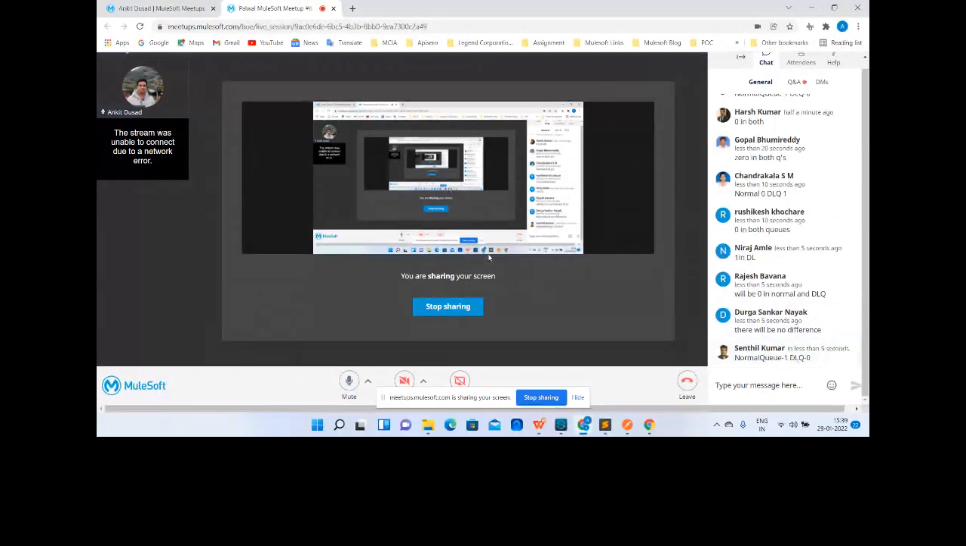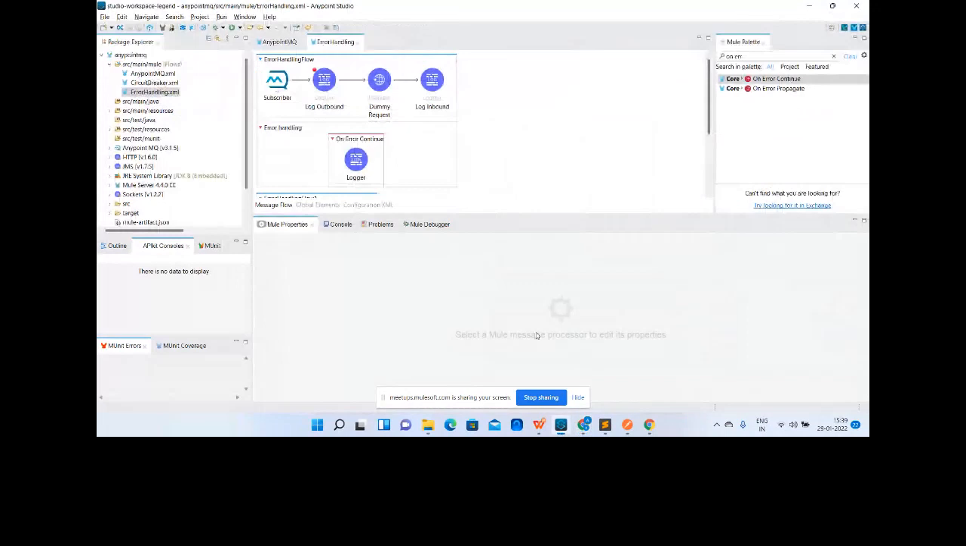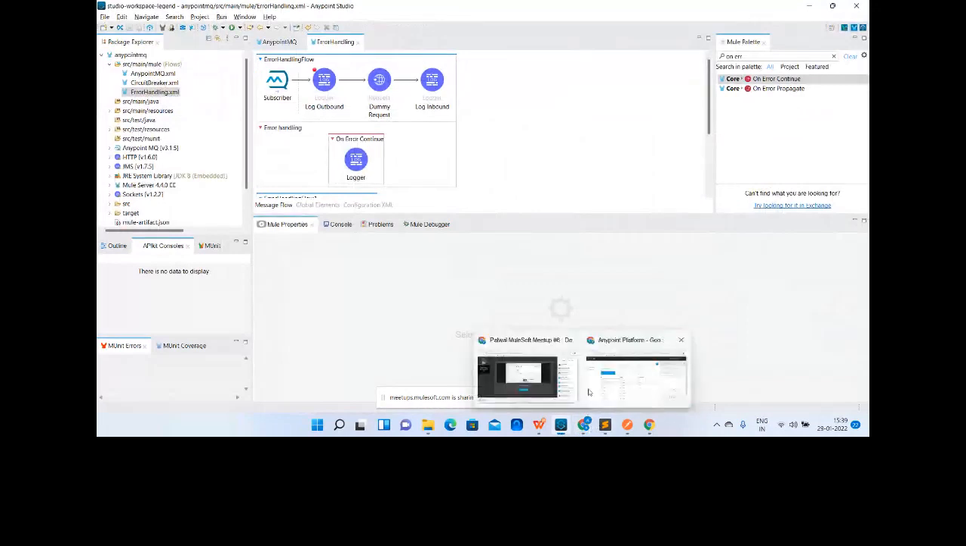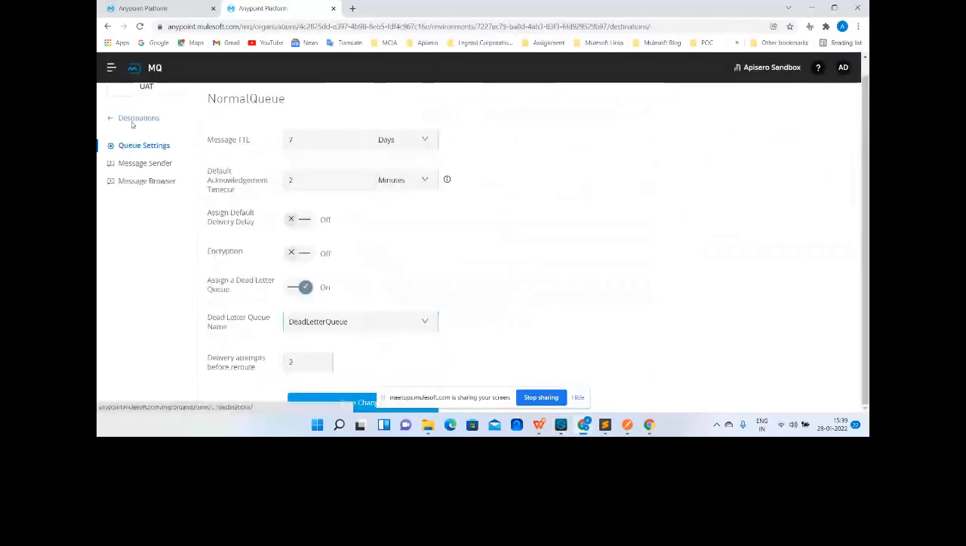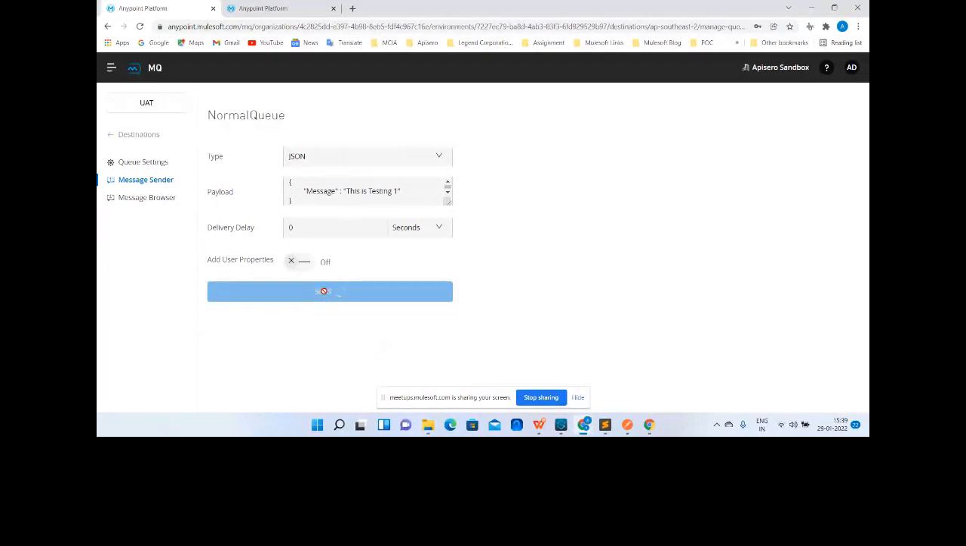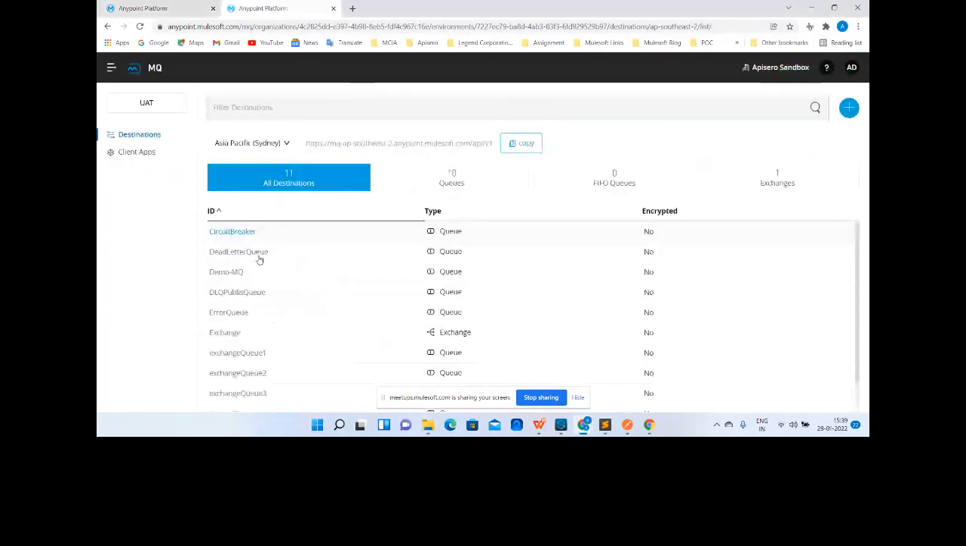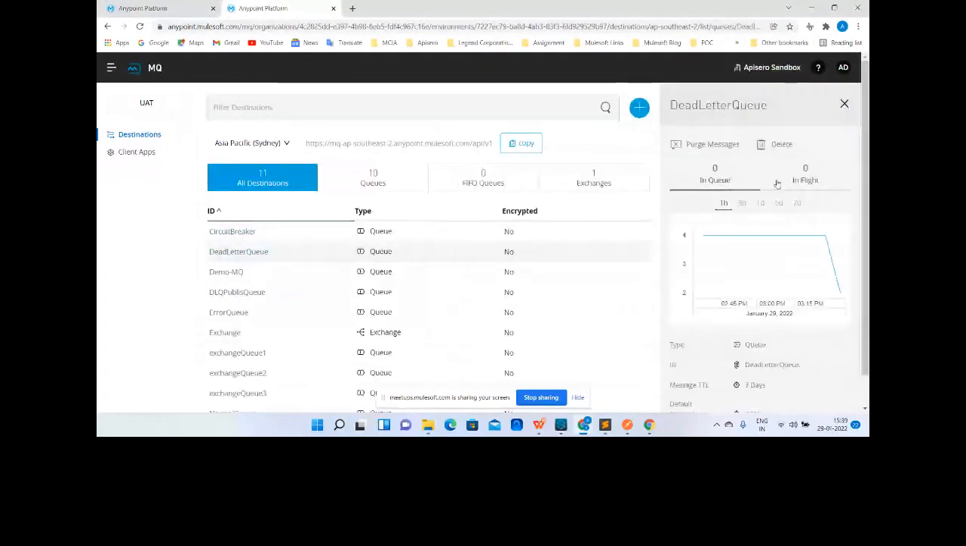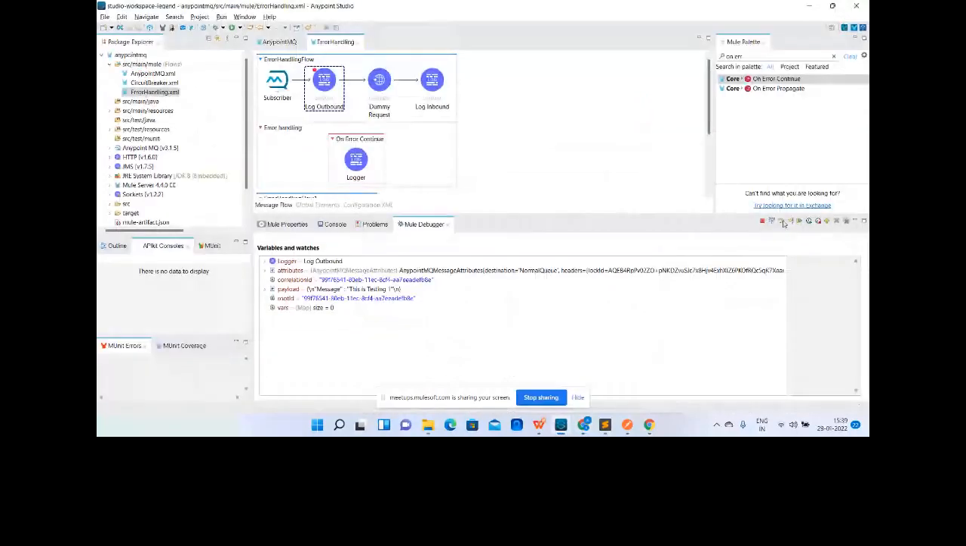Okay, let's see it in action. So let me send to the normal queue. Sorry, I have already opened that in a different browser. So let me send it now. I'm just sending it, and right now the DLQ is empty. Okay, it has come here. First of all, tell me, should the error come two times? Okay, let this also be seen in action.